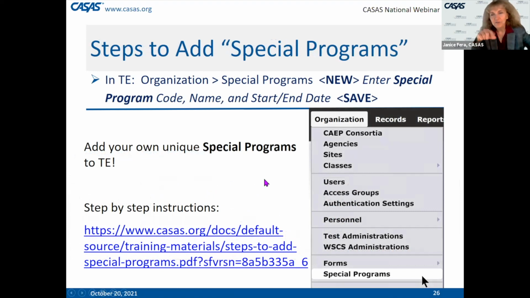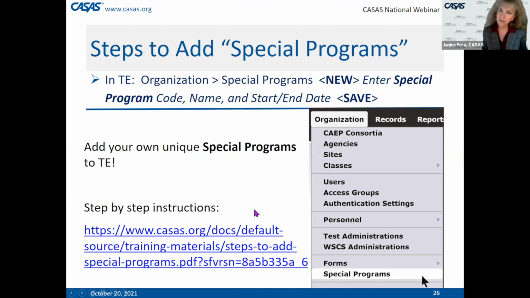So here, if you look at the screen, on the right is a screenshot of TOPSpro Enterprise. Under the Organization menu, there's a choice down there, which is called Special Programs. And it allows you to set it up in 3 quick steps. It's documented in the blue text there, step-by-step instructions, so you can refer to that if you want to get the full details of it.